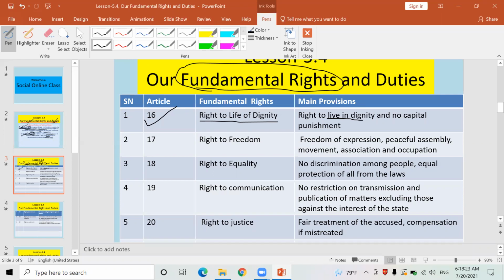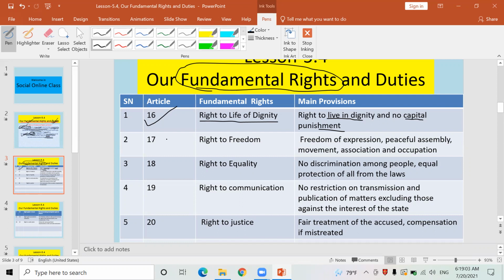And no capital punishment. Nobody can be given the death penalty, although he or she might have murdered a man or woman. This fundamental right has guaranteed such a right of the people in this way. Everybody has the right to live with prestige and dignity, and nobody can be given capital punishment, the death penalty.